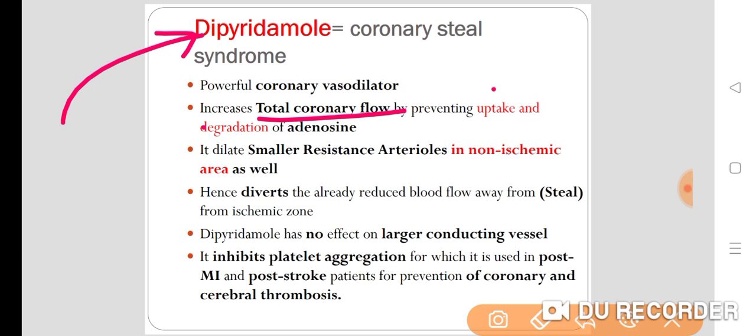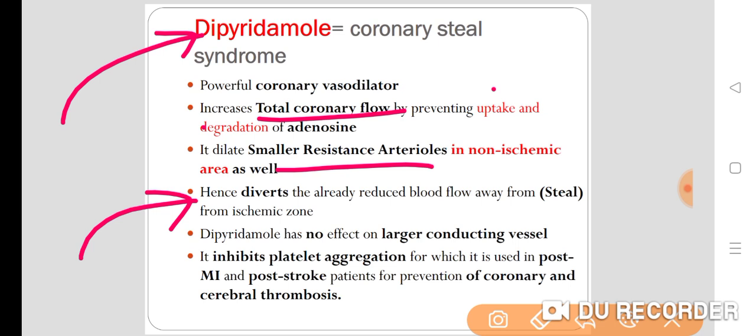When it dilates them in the non-ischemic area, it diverts the already reduced blood flow, which means there is ischemia, away from the ischemic zone. That's why it is called coronary steal phenomenon, and it is not used in angina or ischemic heart disease because of this reason.